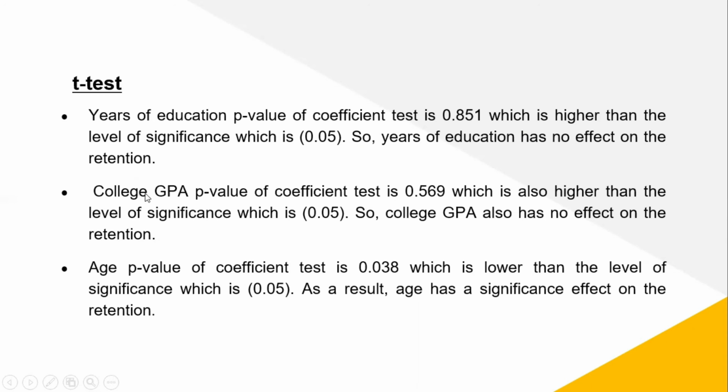And the next one, college GPA: the p-value of the coefficient test is 0.569, which is also higher than the level of significance, which is 0.05. So college GPA has no effect on the retention. Age: the p-value of the coefficient test is 0.038, which is lower than the level of significance 0.05. As a result, age has a significant effect on the retention.